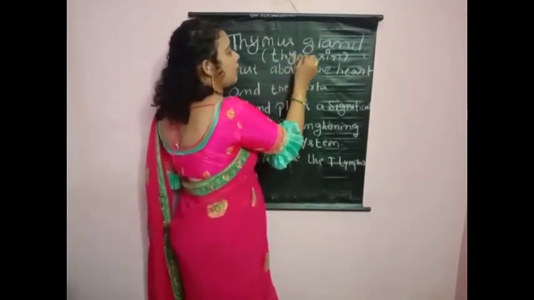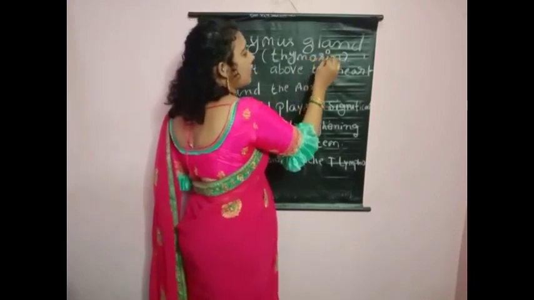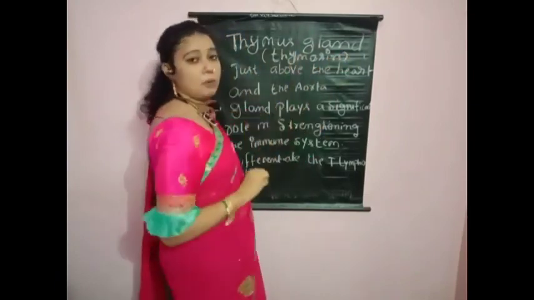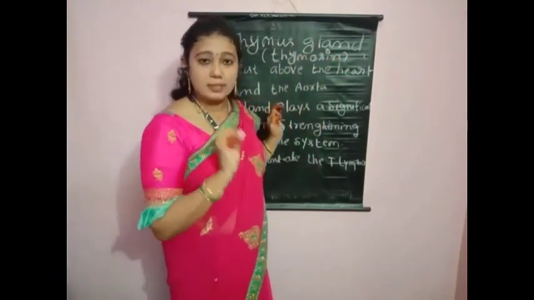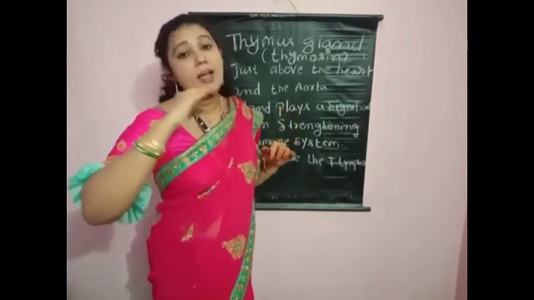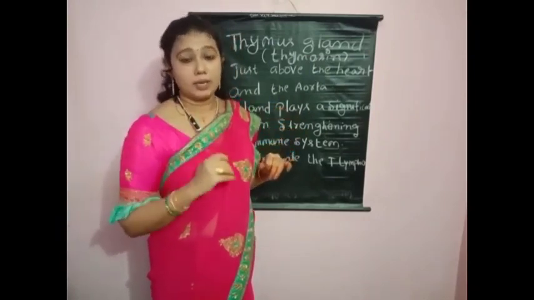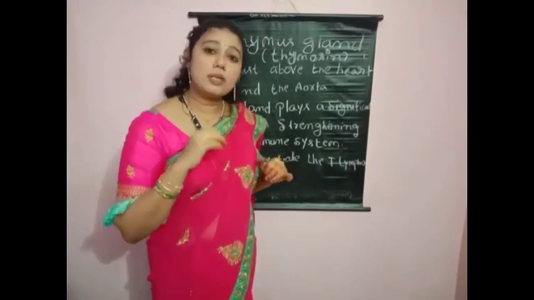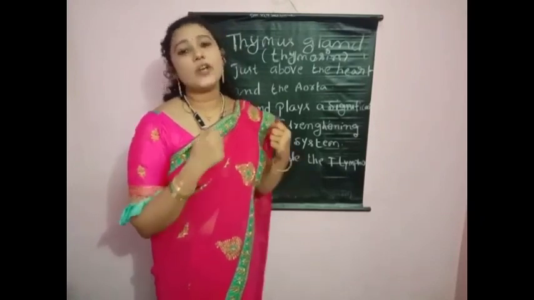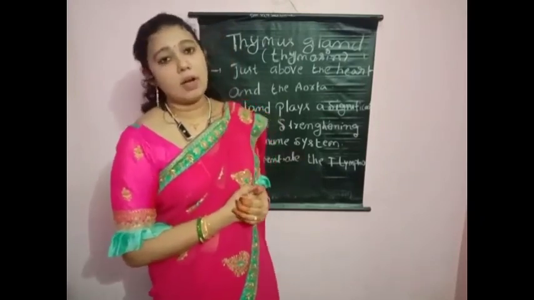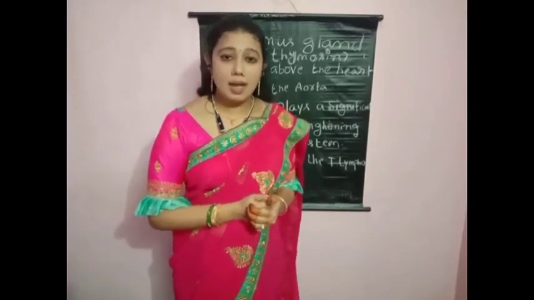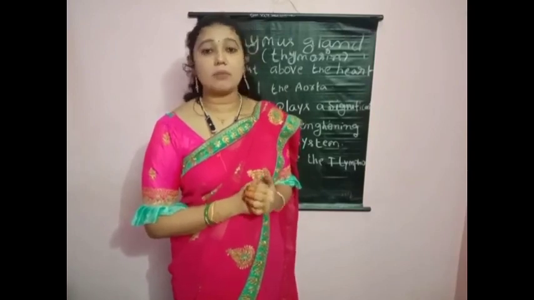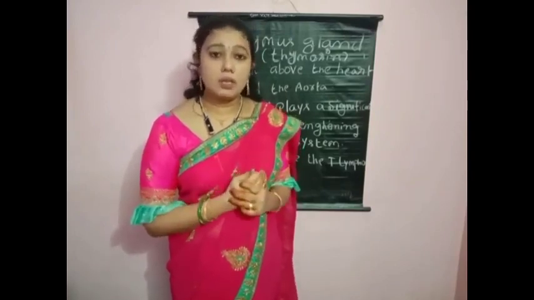Which hormone is secreted from the thymus gland, children? The thymus gland secretes the thymosin hormone. The location of the thymus gland is above the heart and aorta. What is the function of thymosin hormone in our body? Thymosin hormone plays a significant role in increasing the immune system.